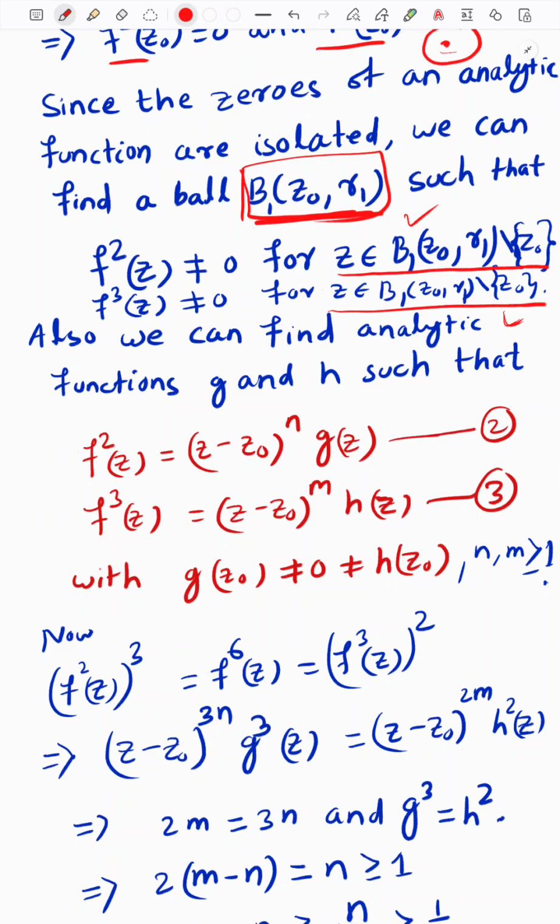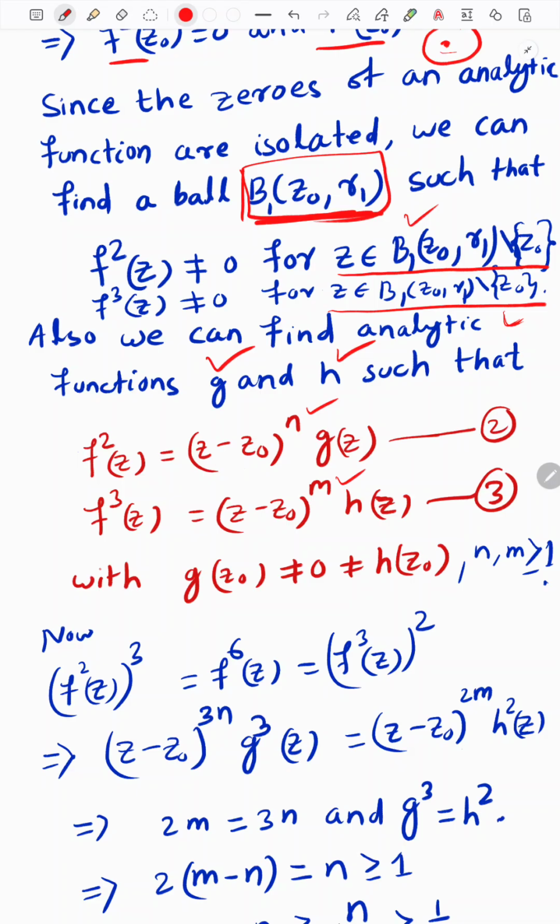Since z0 is a zero, we can also find two analytic functions g and h so that f can be rewritten in this way, where f square z is equal to z minus z0 to the power n times g of z, and f cube z is equal to z minus z0 to the power m times h of z.